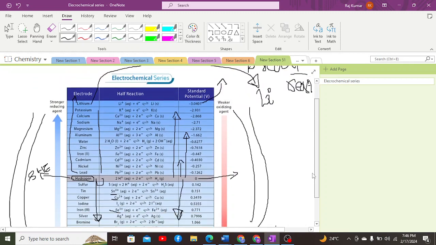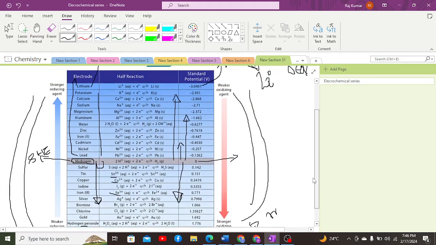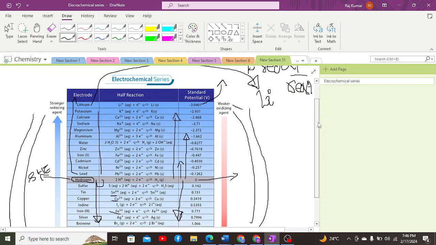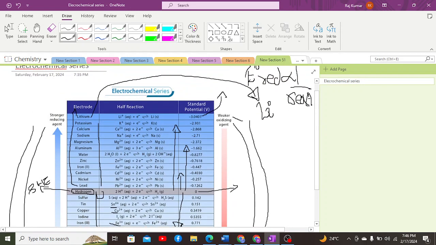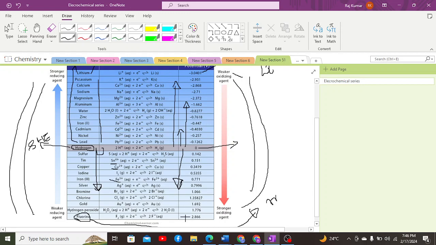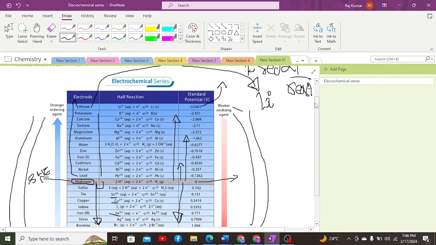The other part I would like to highlight is some of the applications of this electrochemical series. From top to bottom the reactivity decreases, and from bottom to top reactivity increases. If we talk about its applications, number one application is feasibility. If the cell potential is positive, it represents that the cell will produce electrical energy and convert chemical energy into electrical energy.